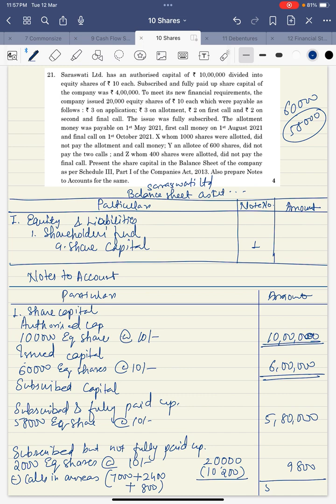So total answer comes out to be 5,89,800. This amount, we'll write it over here as well. Okay, so this is the solution of this question. Sorry, 800, I just forgot to write. 89,800. So this is second paper's balance sheet question.